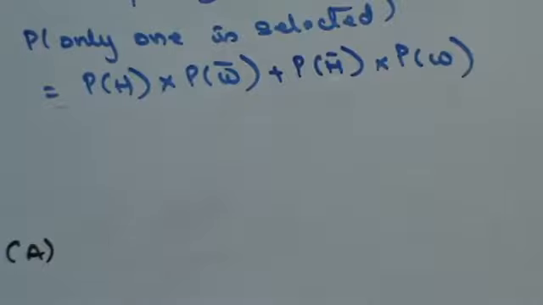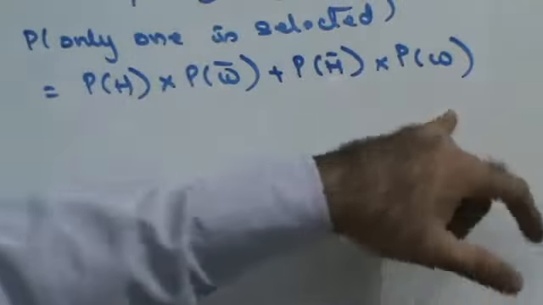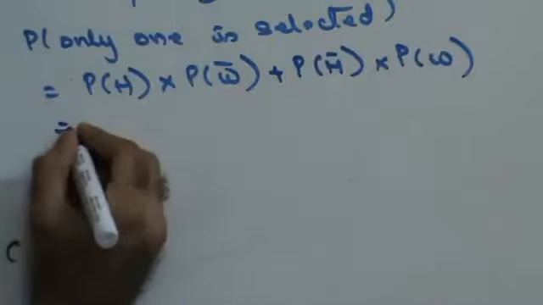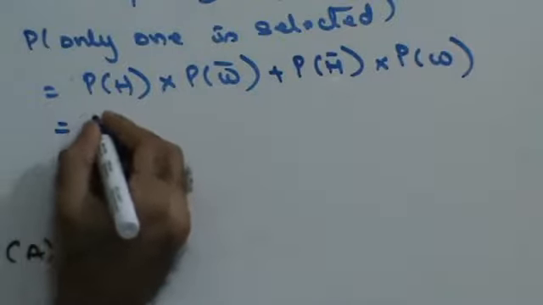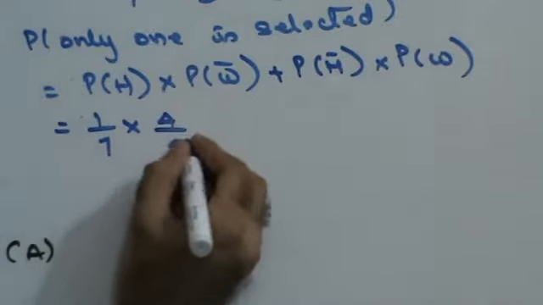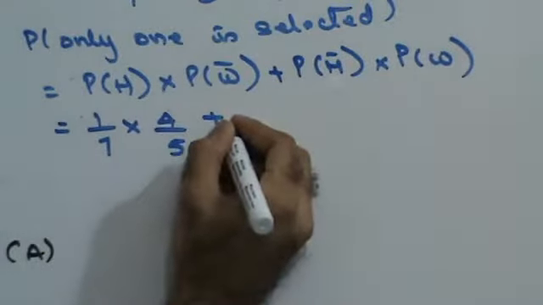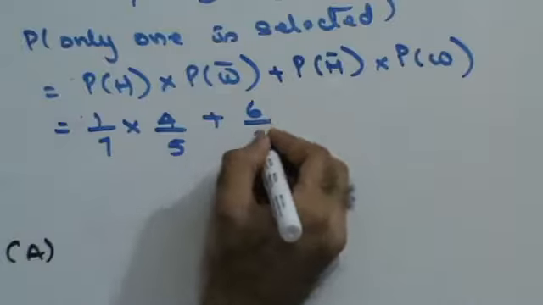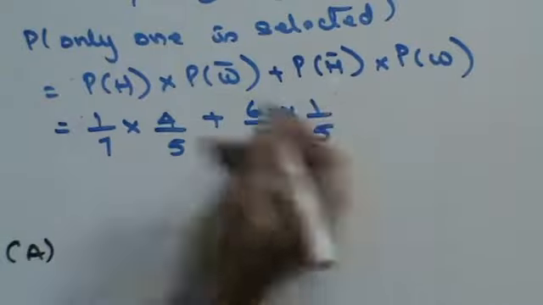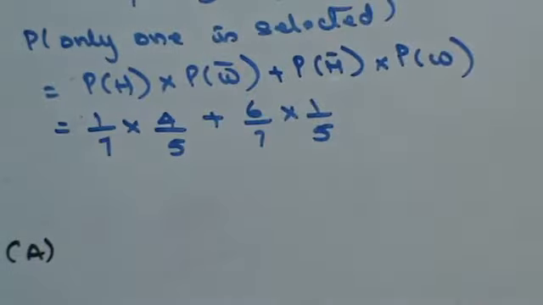Here only the husband gets selected, here only the wife gets selected. Husband is selected 1 by 7. Wife is not selected 4 by 5. Husband is not selected 6 by 7. Wife is selected 1 by 5. So you can do your calculation and get that answer.